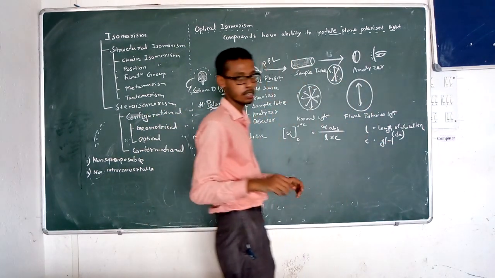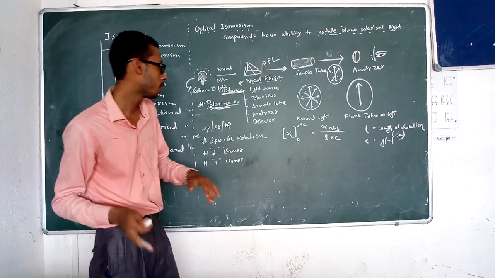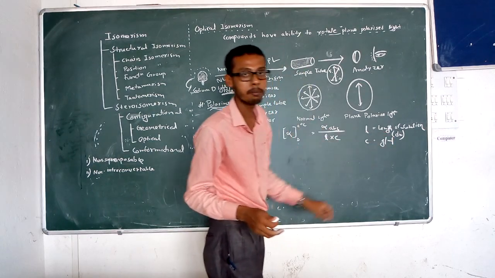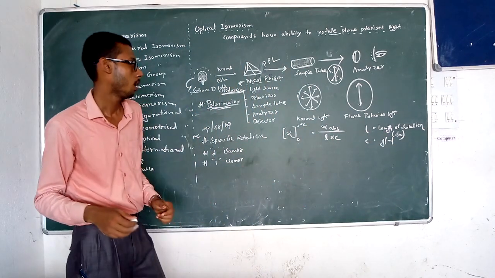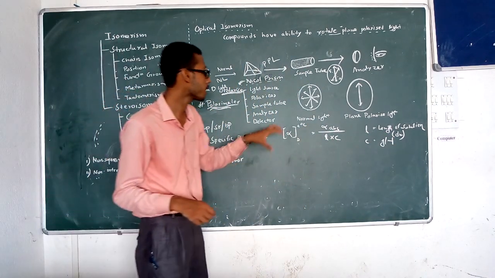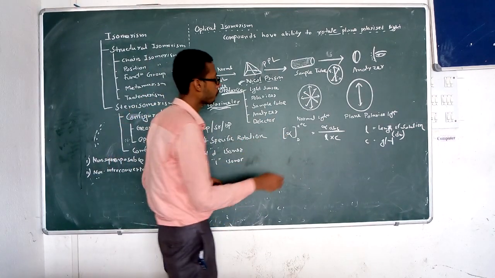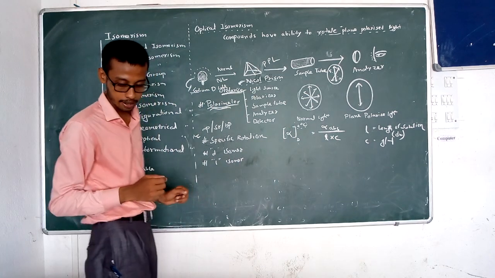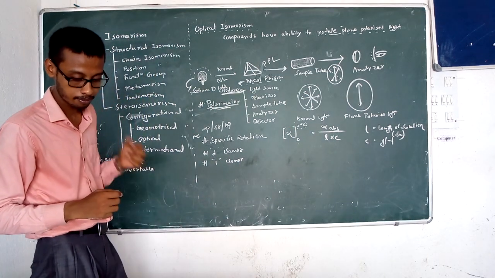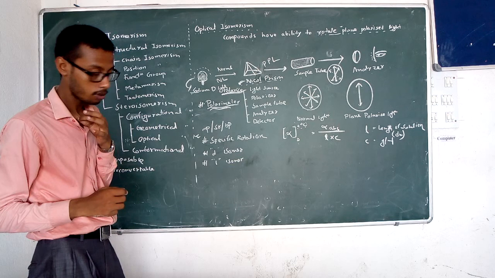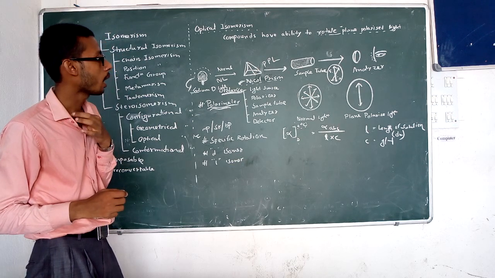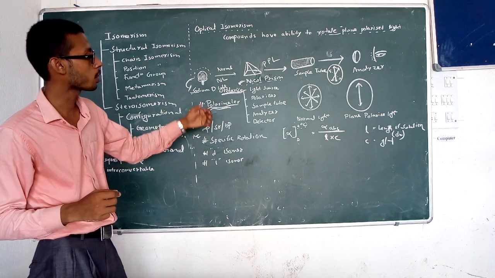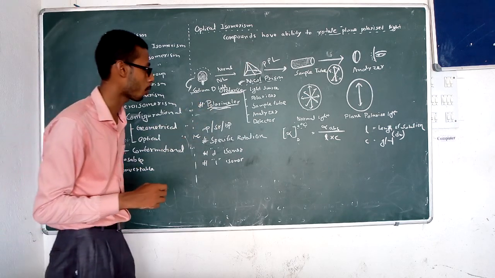So the concentration should be converted first into gram per milliliter, then applied in the formula. So it gives the specific rotation at that particular concentration, and finally we can obtain the specific rotation of any optically active compound.